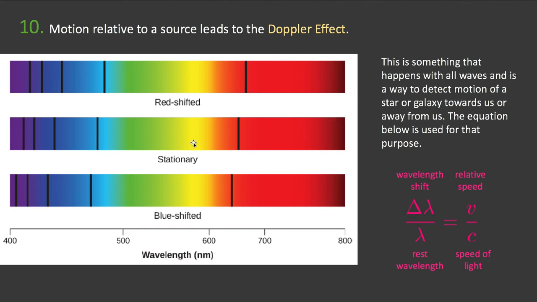If it's moving towards us, we say it is blue shifted. And what will happen is all the wavelengths will get a little bit smaller. So this line shifts over here, this line shifts over here, and so this is blue shifted. Everything's shifted a little bit towards the blue end. If the source is moving away from us, these lines all get shifted a little bit to the right towards the red side of the spectrum, and we call that red shifted.